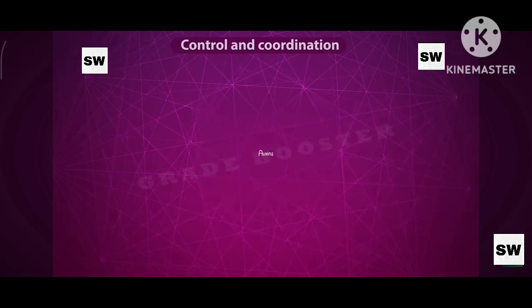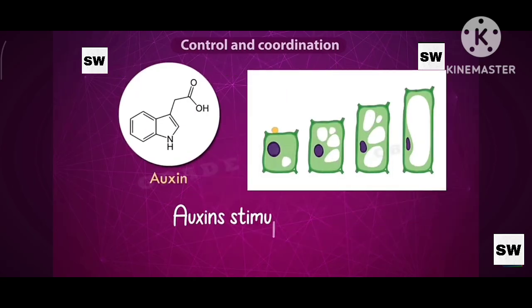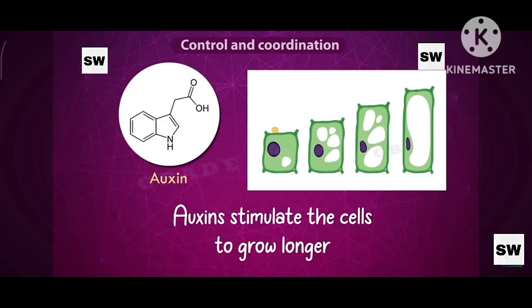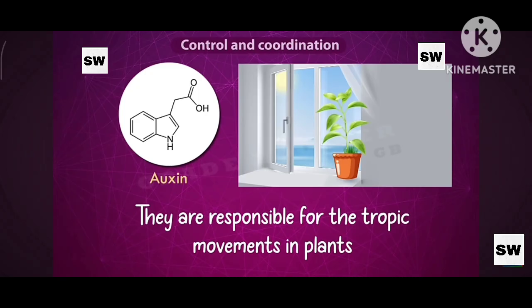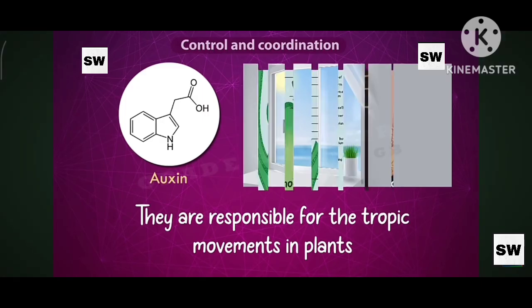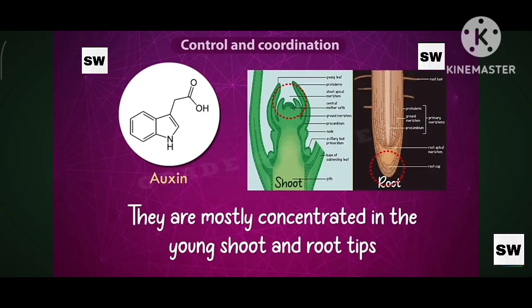First, we see auxins. Auxins stimulate the cells to grow longer. They make the cells grow longer, and they are responsible for tropic movements in plants. We have seen some tropic movements in plants like phototropism, geotropism, this kind of tropic movements. So, auxin is responsible for those tropic movements. And these auxins are mostly concentrated in the young root and shoot tips. So, auxins are found in the root tips and in shoot tips.